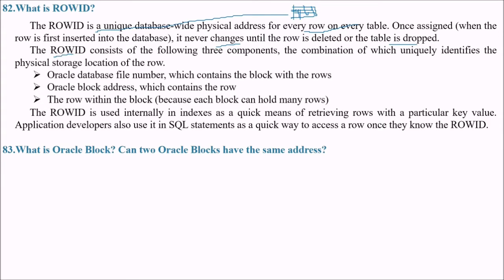This ROWID consists of three components, and we are specifically taking Oracle. This is the best database we have. The ROWID consists of three components, the combination of which uniquely identifies the actual physical storage location of the row: the Oracle database file number, which contains the block with the row; the Oracle block address, which contains the row; and the row within the block, because each block can hold multiple rows. The ROWID is used internally in indexes also as a quick means of retrieving rows with a particular key value. Application developers also use it in SQL statements as a quick way to access the row once they know the ROWID, or row identification.